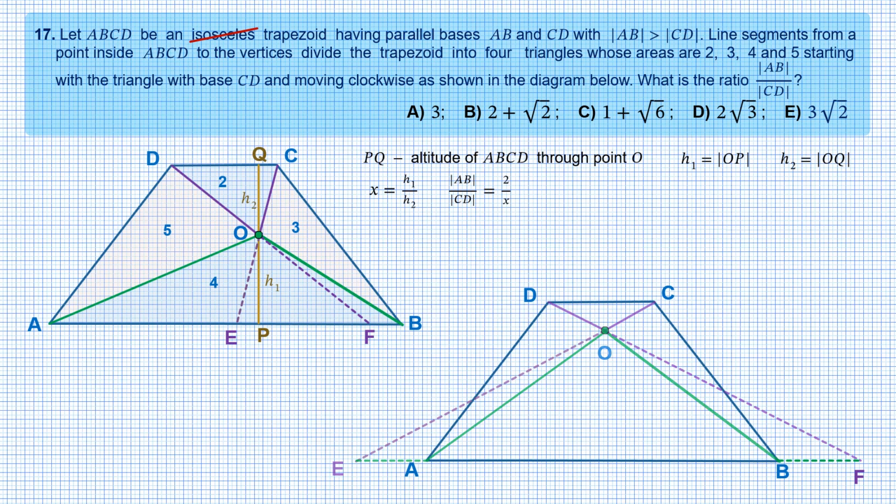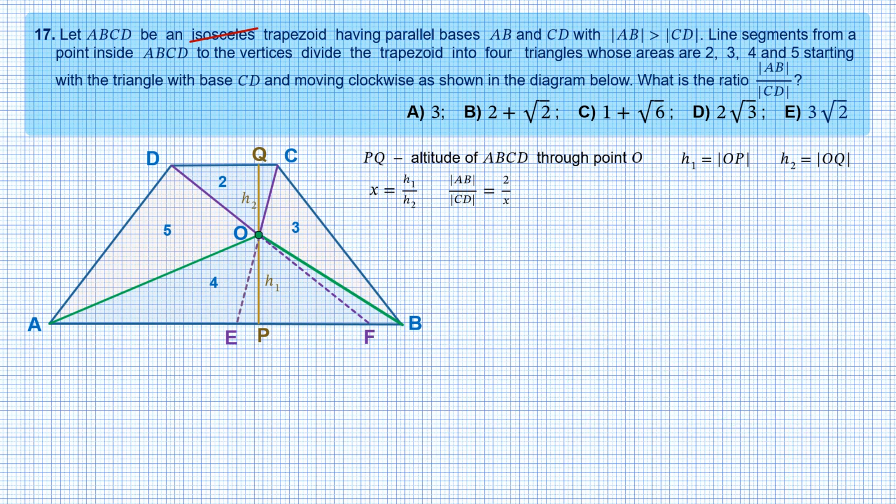Here is another option, when one of the points is inside AB, and another is on the continuation. And still the trapezium ABCD is the same. Since all the drawings use the same isosceles trapezium, the disregarded word isosceles doesn't make any difference, so if you put it back, all the alternatives will still be present.